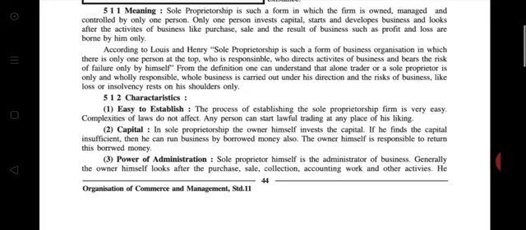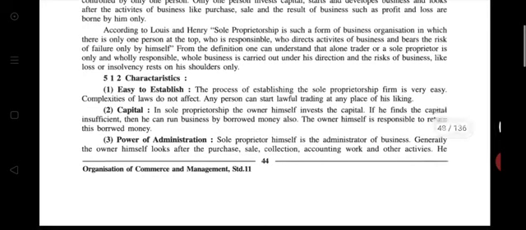According to Lewis and Henry, sole proprietorship is such a form of business organization in which there is only one person at the top who is responsible, who directs the activities of business and bears the risk of failure by himself, because he or she is the only one in the business. The risk of failure or loss is borne only by himself.